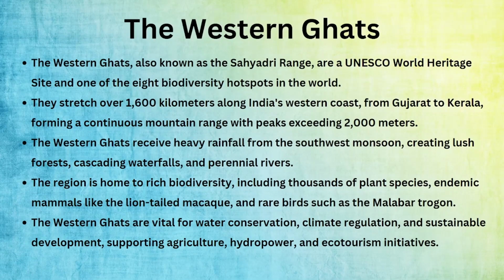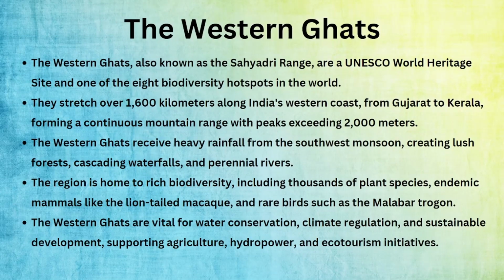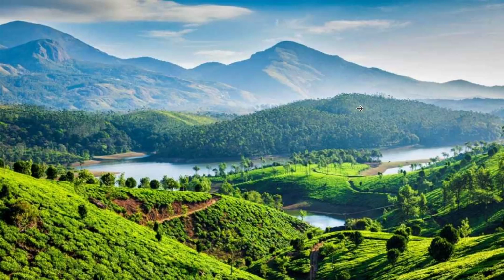Okay. The Western Ghats. Same as the Eastern Ghats, just in reverse, but it has some extra points. The Western Ghats, also known as the Sahyadri Range, is a UNESCO World Heritage site. Why is it called UNESCO World Heritage? Because it has very good biodiversity hotspots, which means the land is so good that it has a lot of plantations, plants, and animals. The rivers, everything is so natural in the Western Ghats.